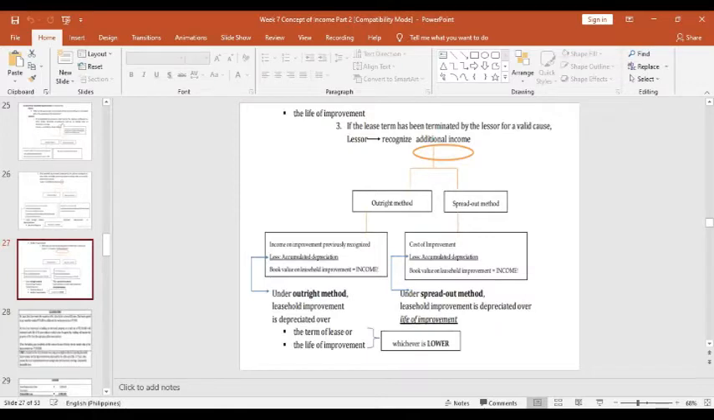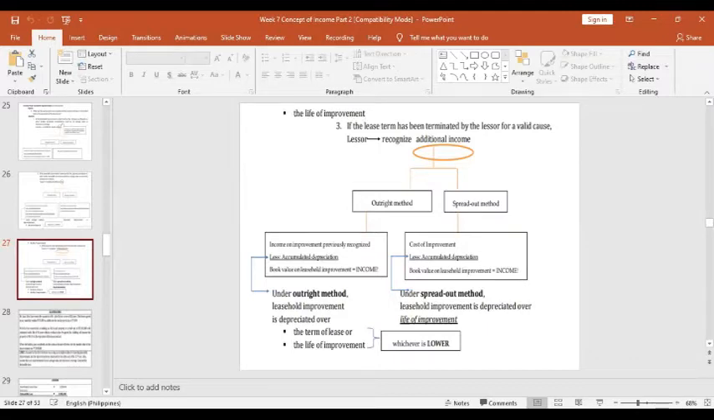Okay, so number 3: if the lease term has been terminated by the lessor for a valid cause, such as non-payment of the rental income. Say terminated, the contract was not yet expired but it was terminated early, then that will be the additional income on the part of the lessor to be added to the rental income.